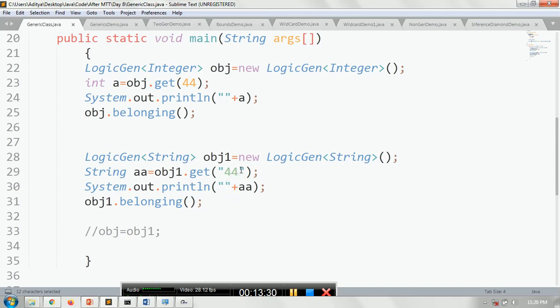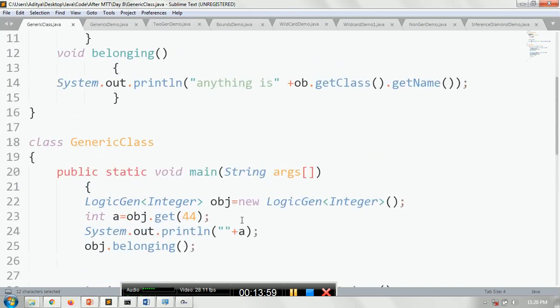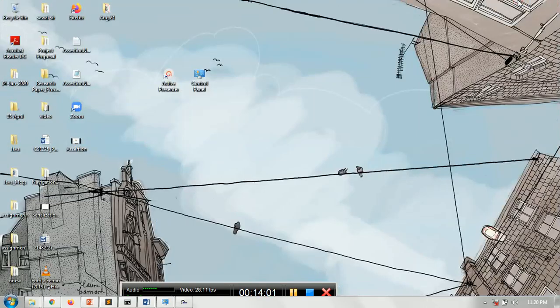So you are passing 44, but it is a string here within the double quotes, and then you are passing the value to the string AA. You are printing the AA value, and you can call the belonging again. Now one thing you should note down: obj1 and obj, they are not the same. They are two different objects. One obj belongs to the Gen class, which is meant to work for integers. At the same time, obj1 is meant to work with strings. Let me execute this code and see what happens.